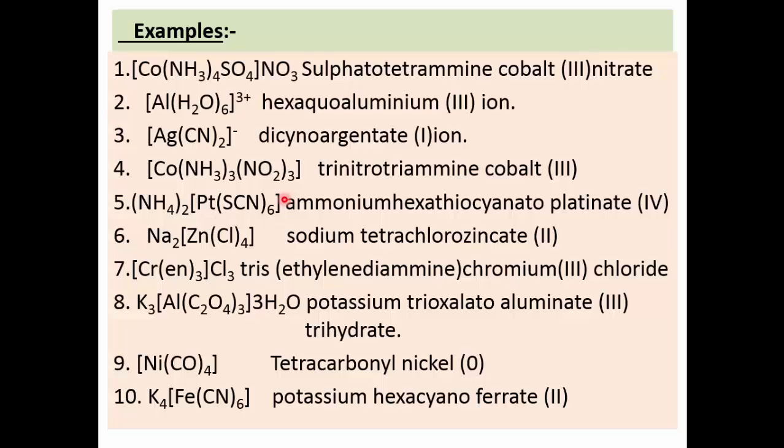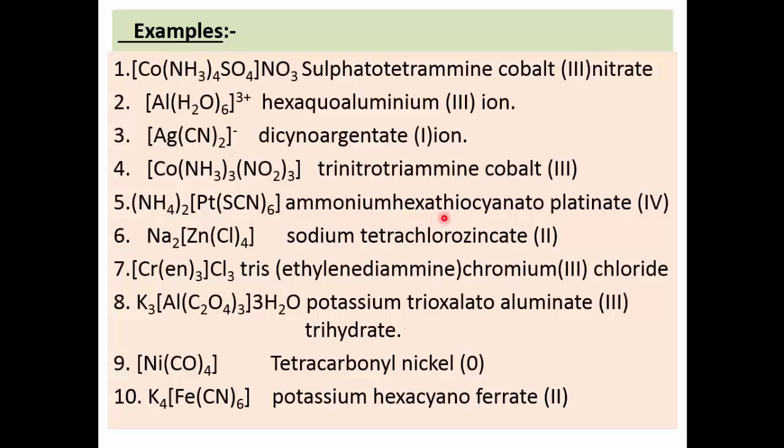Minus 2 is neutralized by the plus 2 charge of this ammonium. So its name: first, according to rule number 1, we write the name of the positive ion, ammonium.